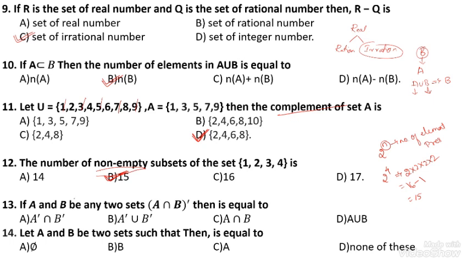Next, A and B are any two sets. Here, the complement of A intersection B is.